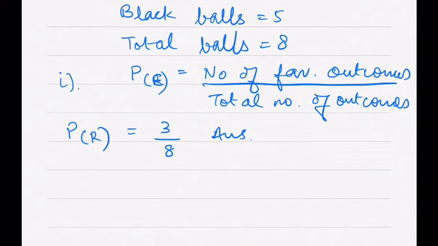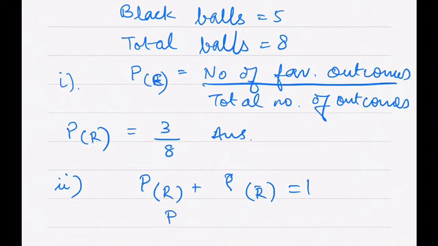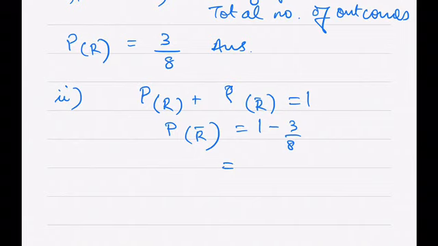Now for the second one, they are asking the probability of not red. So I would say that the probability of getting a red ball plus the probability of not getting a red ball, like not having the event, is equal to 1. So the probability of not having the event will be equal to 1 minus 3 by 8. We have to take the LCM, so that will be equal to 5 by 8. So that's my answer for question number 8.